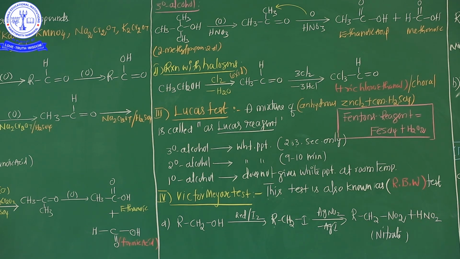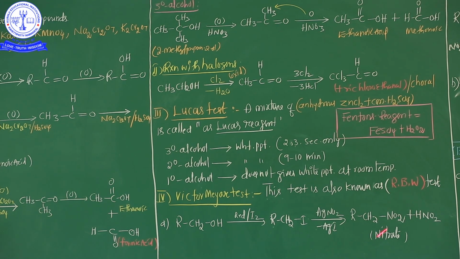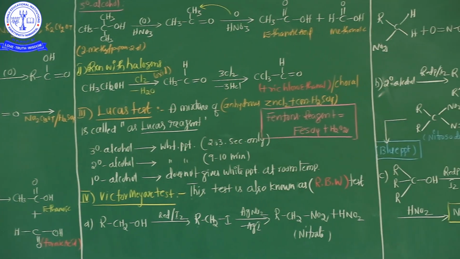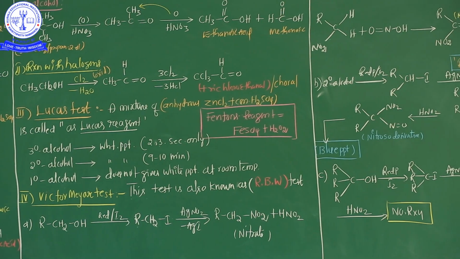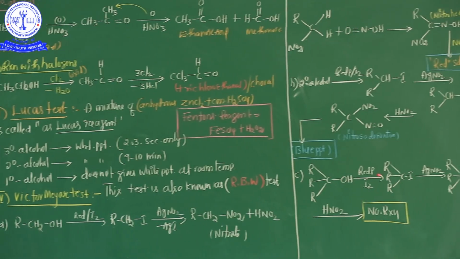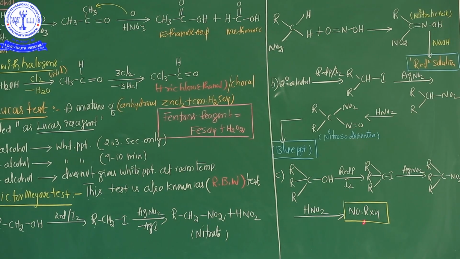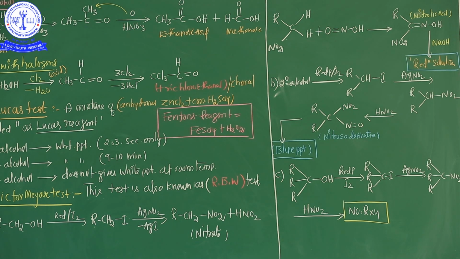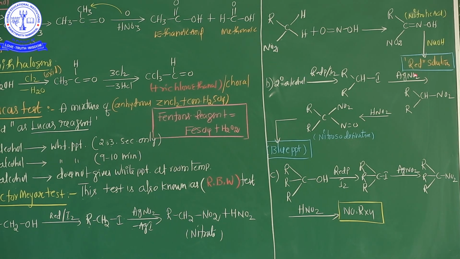In this category, listen very carefully: 1 degree alcohol gives red color, 2 degree alcohol gives blue color, but 3 degree alcohol gives no color. Very important. If blood red coloration appears, the given alcohol is a 1 degree alcohol. If blue color appears, the given alcohol is a 2 degree alcohol. But in the 3 degree case, there is no color.